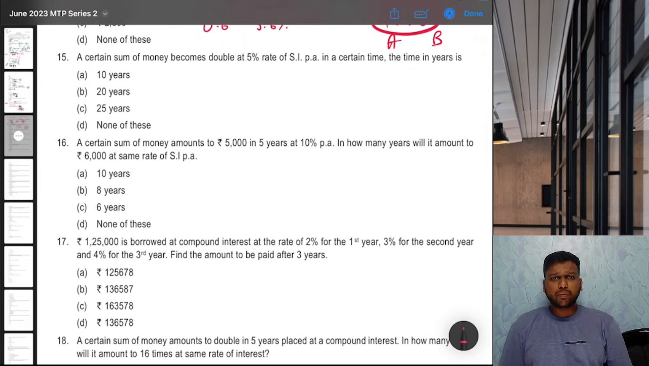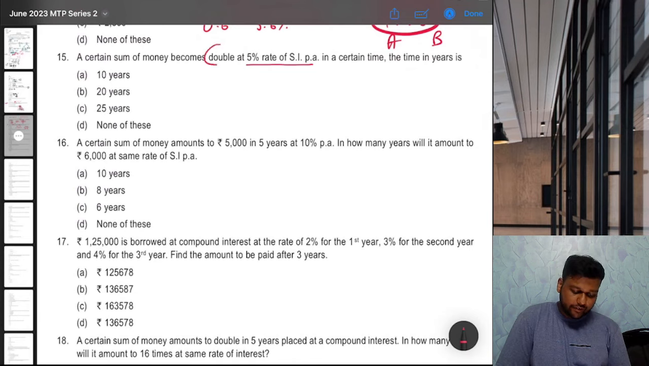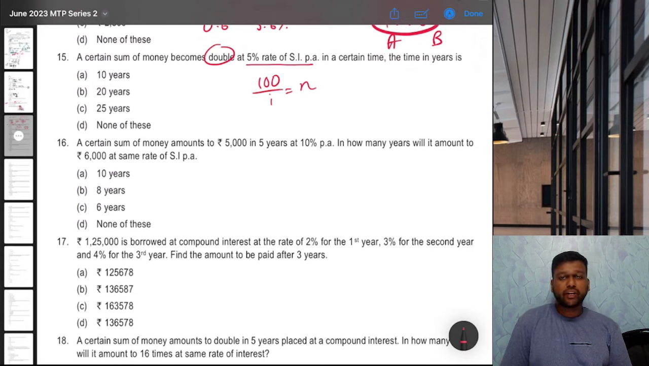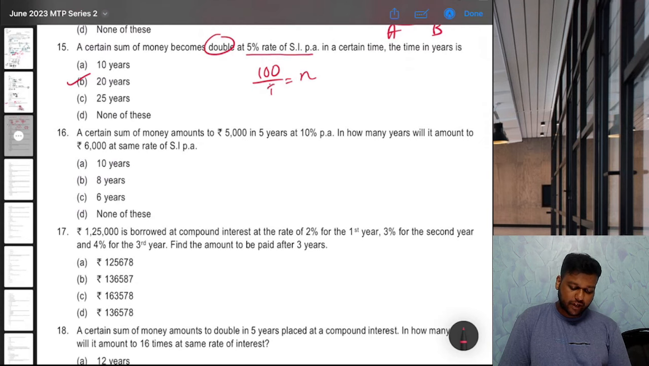15th. A certain sum of money becomes double at 5% rate of simple interest in a certain time. Then what is the time in years? No need to solve or anything. There is a very simple shortcut. For simple interest, if the amount is doubling, then 100 divided by interest will give you period, or 100 by period will give you the interest rate. So 100 by 5 is 20, so 20 years is the answer. That's it. I mean 5, not 5%.